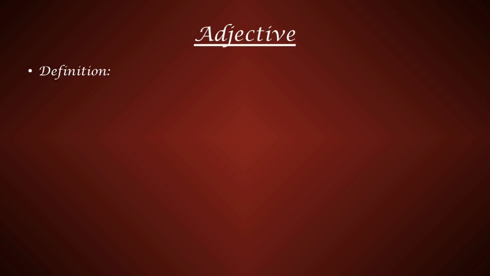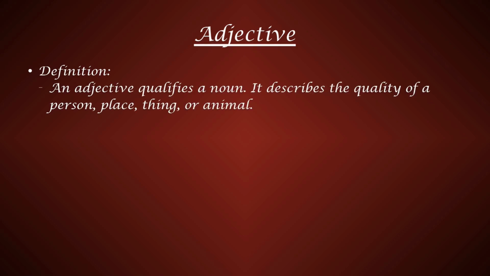Adjective. Definition. An adjective qualifies a noun. It describes the quality of a person, place, thing, or animal. Examples are: Susan is a good girl. Here the word good tells more about the noun girl. It qualifies the noun girl. So, good is an adjective.